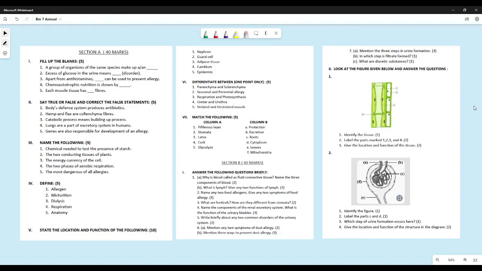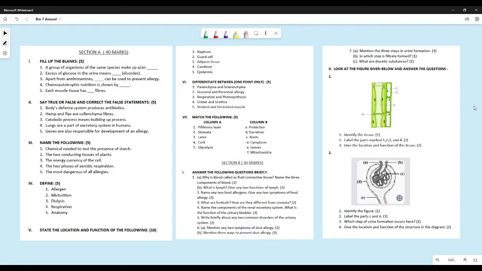Now adipose tissue. Where is adipose tissue found? Adipose tissue is found in various regions of your body. You could have written any of those areas. Even if you wrote underneath the skin, it is okay. Then what is the function? It is the padding tissue. It serves as a padding material. So that is adipose tissue.